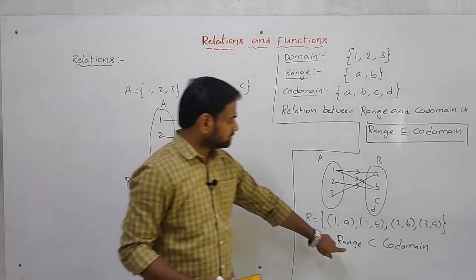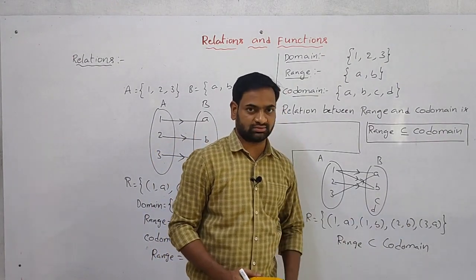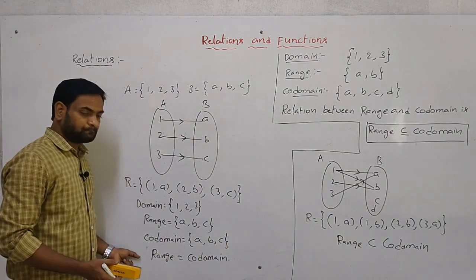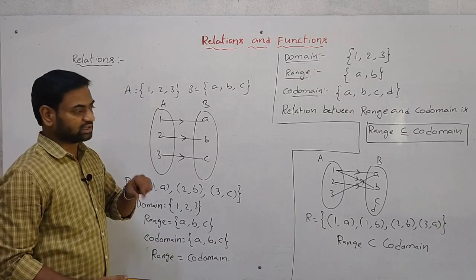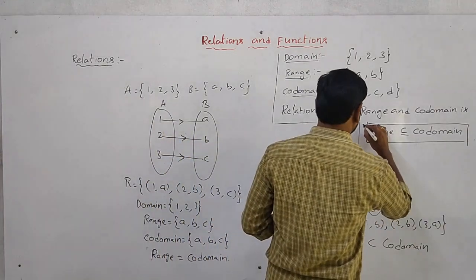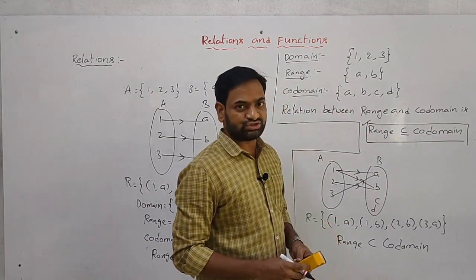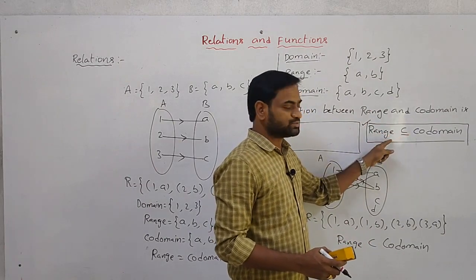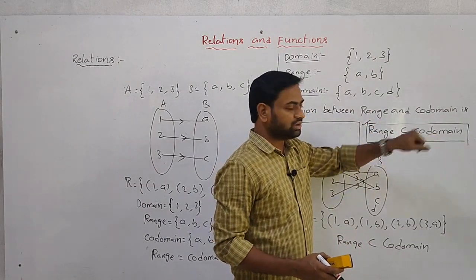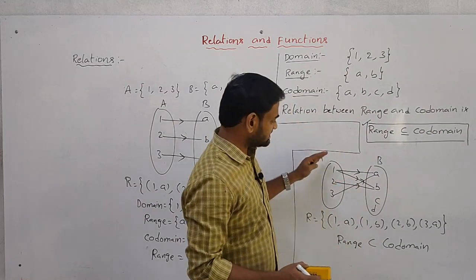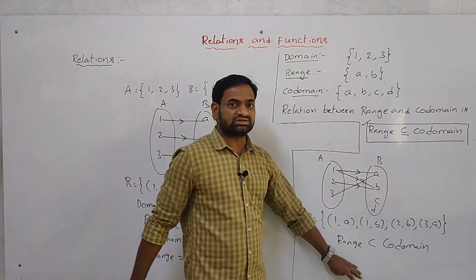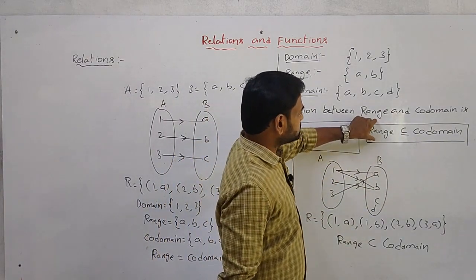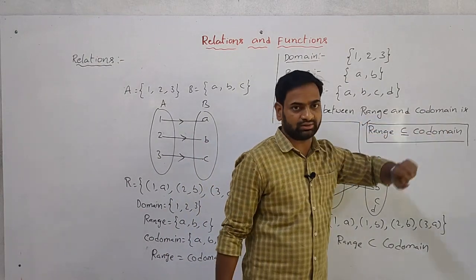So in the earlier case, range is a subset of the codomain. Range is only a subset of the codomain. But in this example, range equals codomain. That's why finally I took the relation between range and codomain as: range is a subset of or equal to the codomain. So these are the examples for the relation between range and codomain.